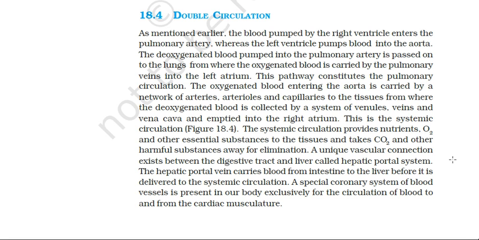This portal system is found in man as well as in some other mammals. So the animals exhibit various types of portal system. The two main ones are the hepatic portal system and the hypophyseal portal system. In your course there is the hepatic portal system, and that too in brief only, but I'll explain it to you in a little detail. This hepatic portal system is universally present in all vertebrates.